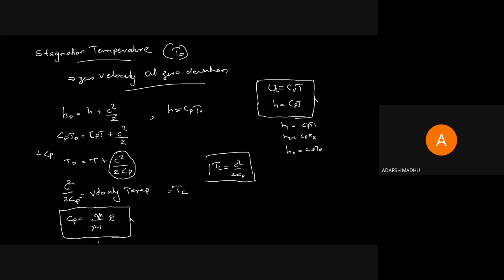Substitute that Cp value in that T naught equation. Gamma by gamma minus 1 into R equal to Cp.